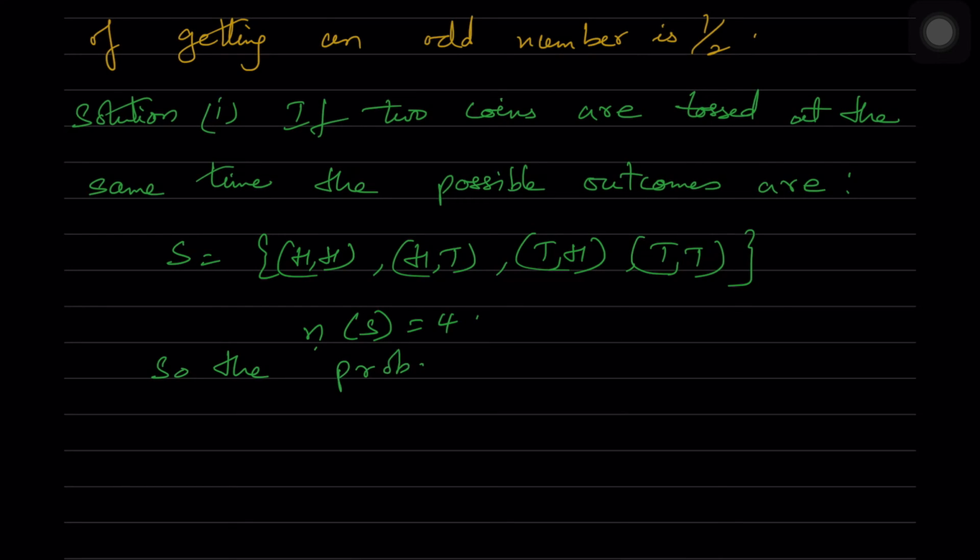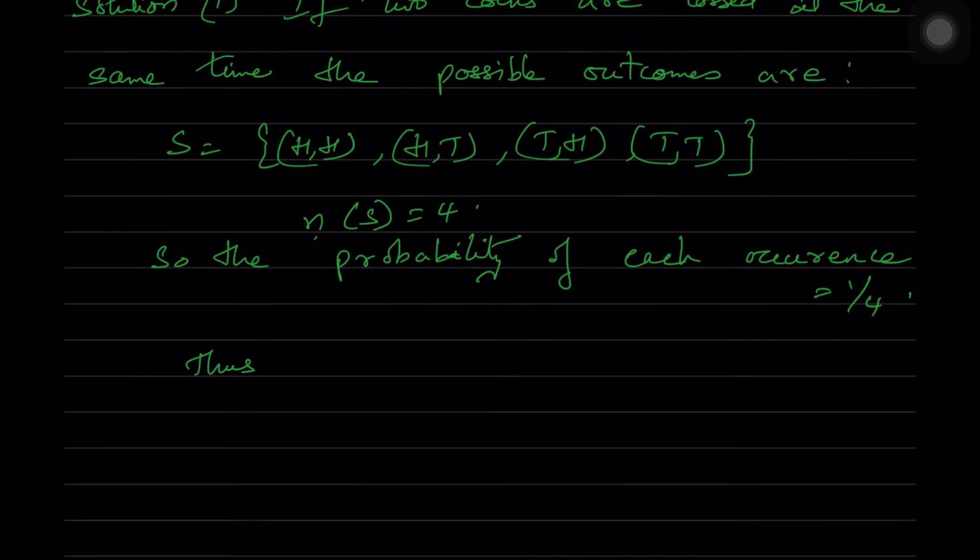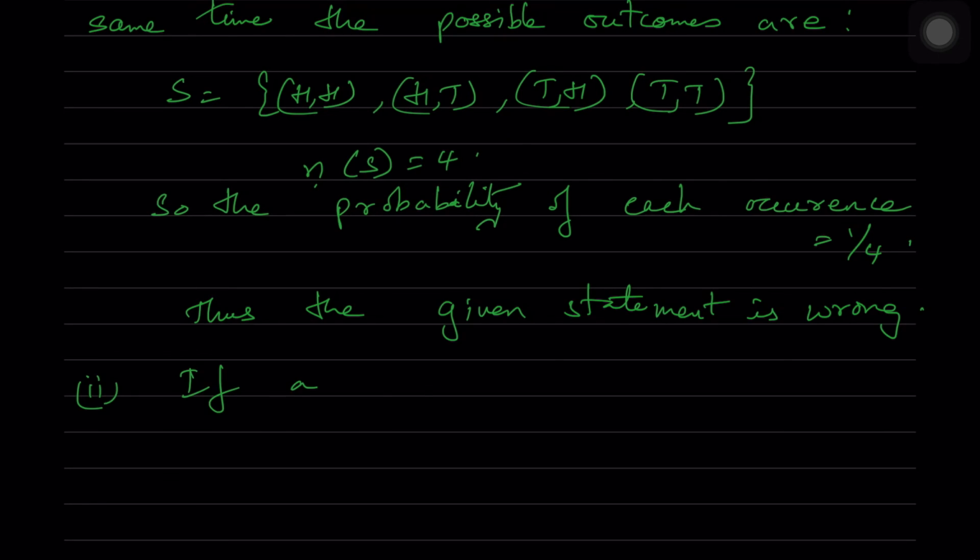So probability of each occurrence is equal to 1 by 4. That is, whether it's two heads, one head one tail, tail and head, tail tail. Thus the given statement is wrong. The probability of each of these outcomes is 1 by 3, it's given in the question. That is wrong because the probability of each of its occurrence is equal to 1 by 4.